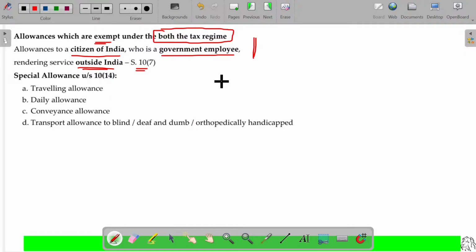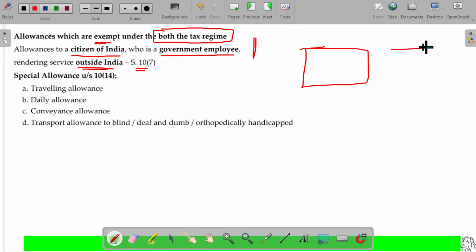Any employee being a government employee rendering service outside India for the Indian government, like embassy services or other services. If they do any services, the salary payable by the government of India for the services rendered outside India by an Indian citizen, naturally it is Indian income because deemed to accrue or arise in India. But any allowances given, that will also be Indian income but exempted specifically under section 10 clause 7. Is that okay?